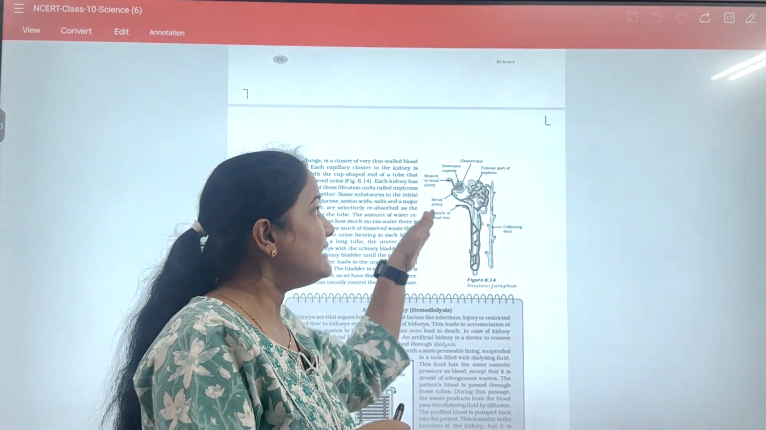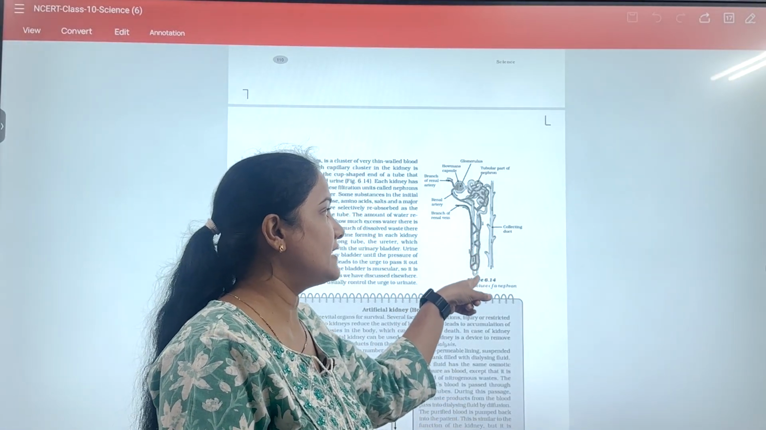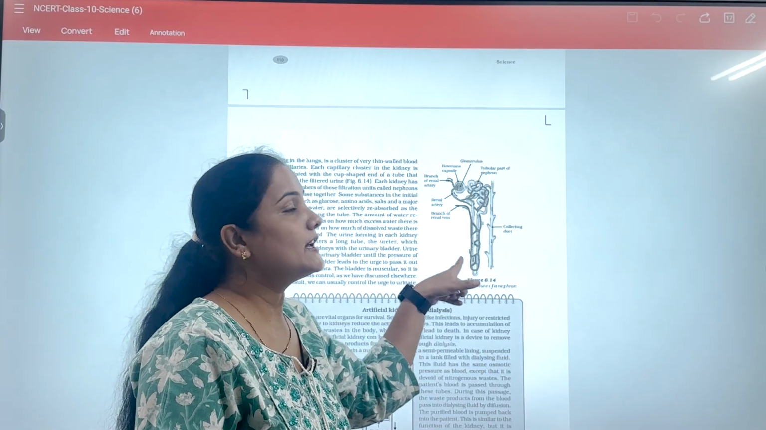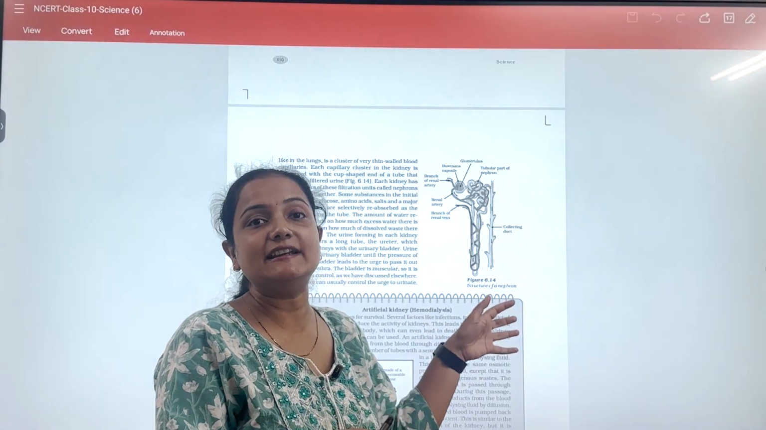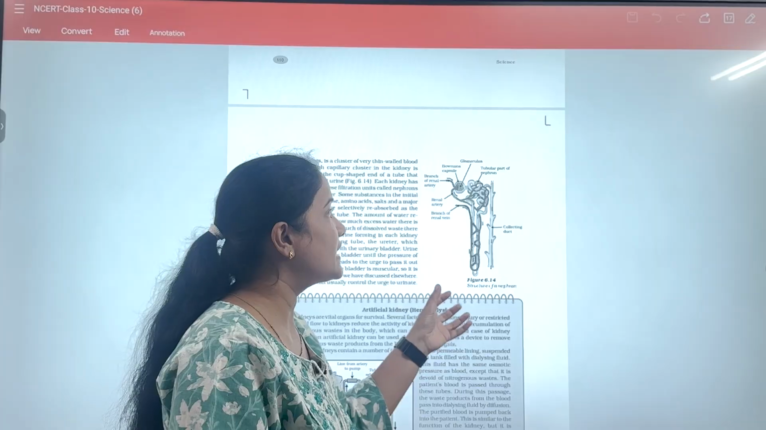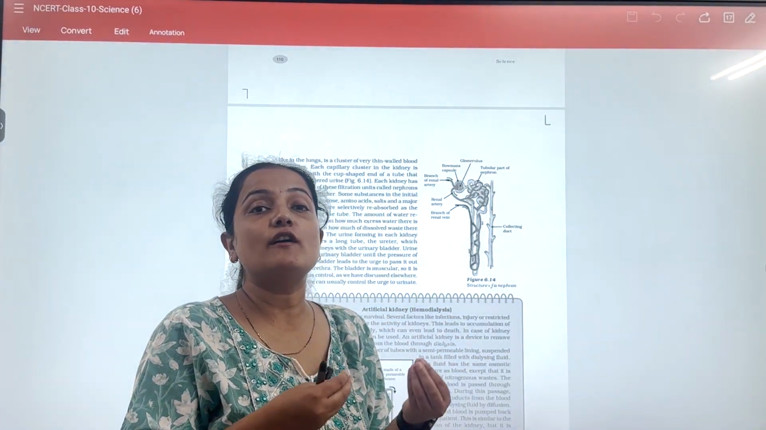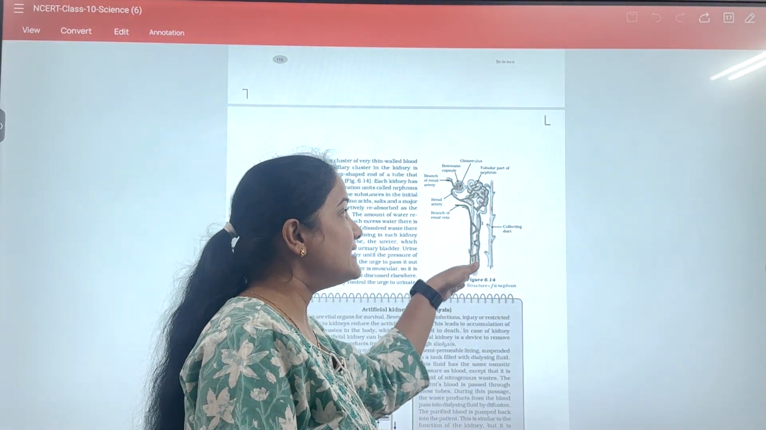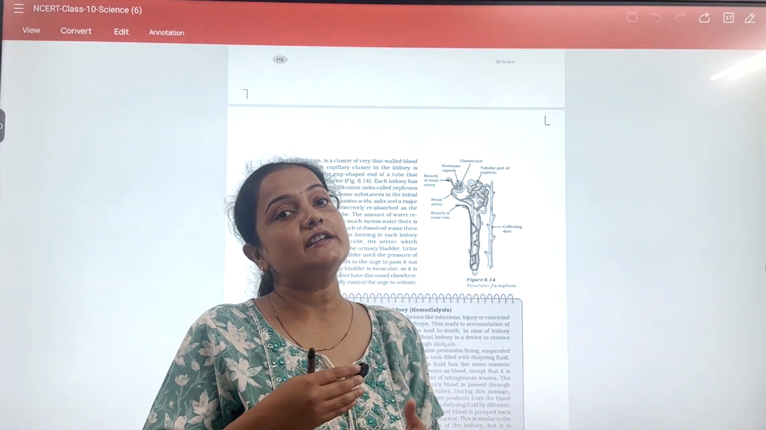Then from the PCT, this filtrate is transported towards the loop of Henle, a U-shaped tube which is known as the loop of Henle because of the scientist who first mentioned it. The loop of Henle receives the filtrate from the PCT and is responsible for reabsorption of excess water. Then from the loop of Henle, this filtrate travels towards the DCT, the distal convoluted tubule.